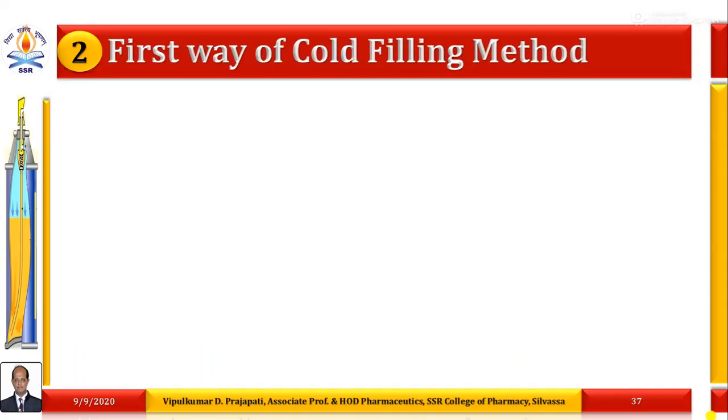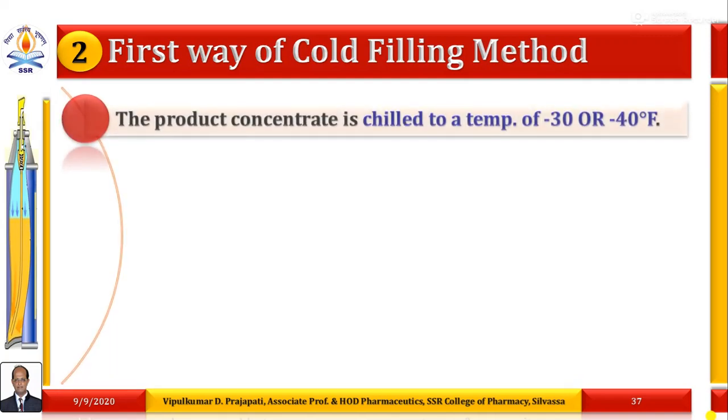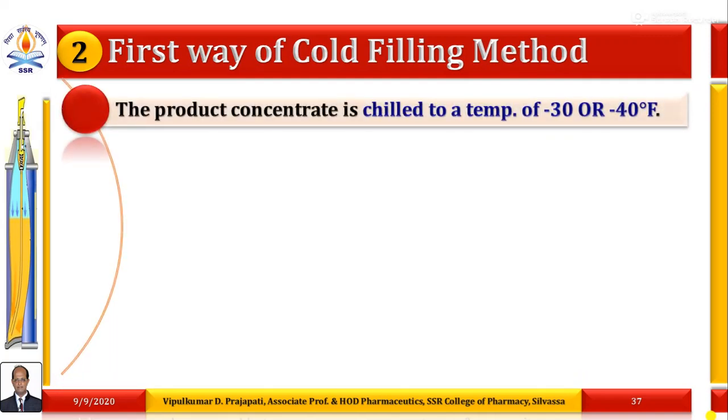How is this method followed? There are two ways. In the first way of the cold filling method, the product concentrate is chilled to a temperature of -30 or -40°F. All of you remember, in this method the propellants are refrigerated to a temperature at least 5° below their boiling points when they emerge from the plant as liquids.